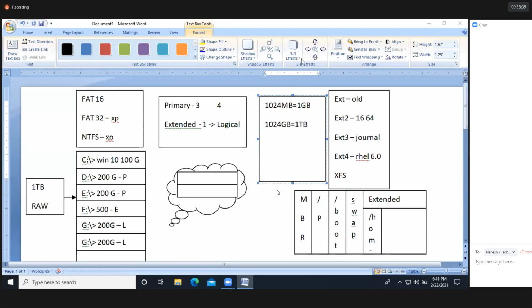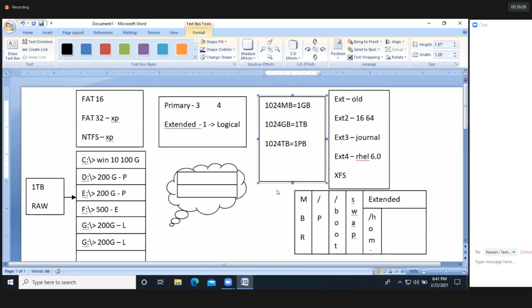That's it, guys. 1024 GB is equal to 1 TB. 1024 TB is equal to how much? 1 petabyte.